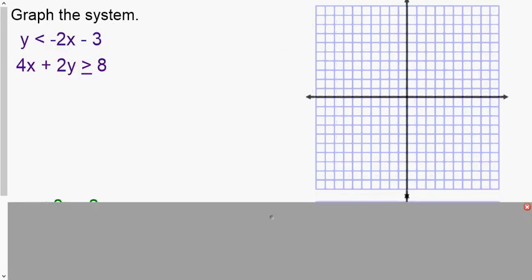All right. Same thing here. I'll walk you through the process again one more time. So the first one here, y is less than negative 2x minus 3. Perfect. I'm going to graph this one in green. So we're going to go to negative 3. Again, open dot. Our slope was negative 2. So we're going to do our open dots, and we're going to draw our line. Again, dashed. Plugging in 0, 0, we get 0 is less than negative 3, which is no, so we shade away from the origin.